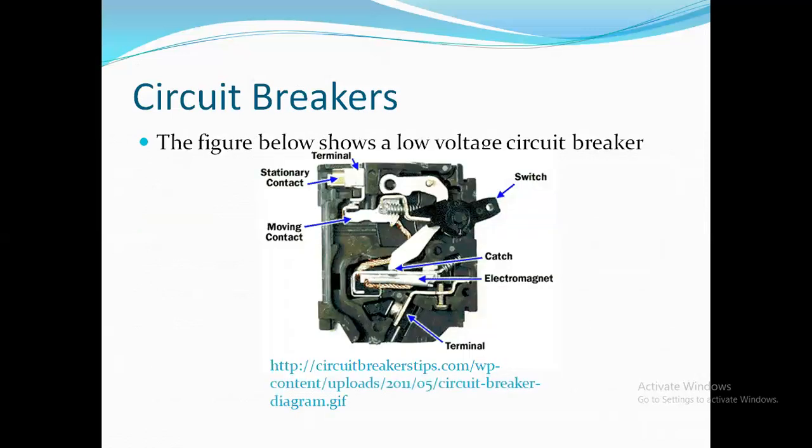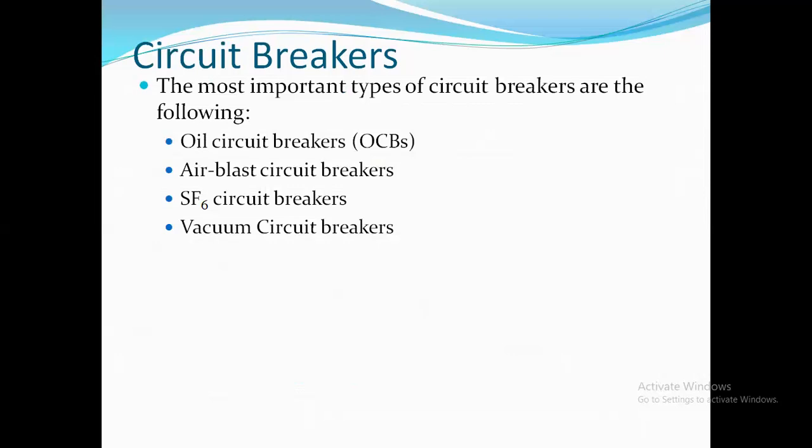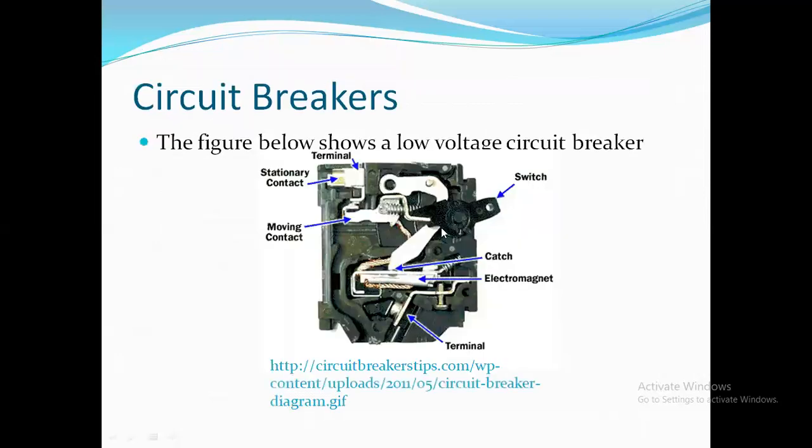This is the layout of the circuit breaker, which is shown in the figure. Here we can see the moving contact, stationary contact, terminals, switch, catch, and electromagnet. So this is the layout of the circuit breaker as it practically exists. When a circuit breaker is operating, it is tripping the circuit from the healthy section to the faulty section.